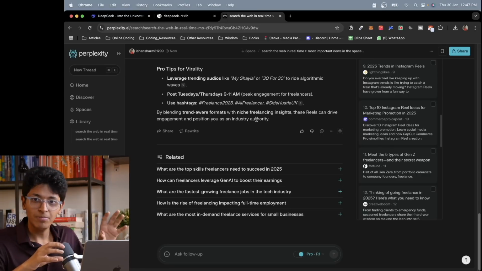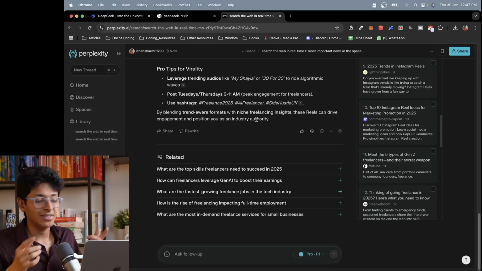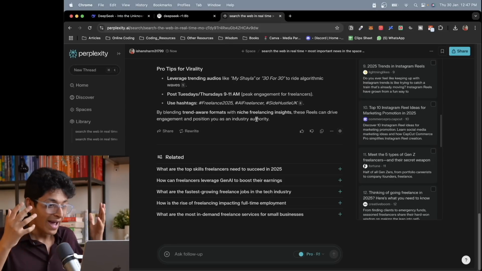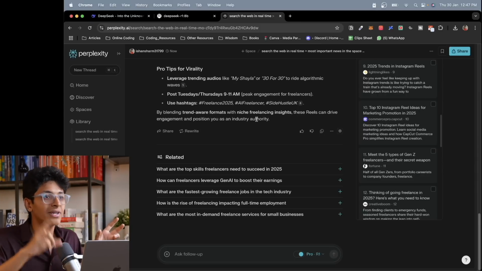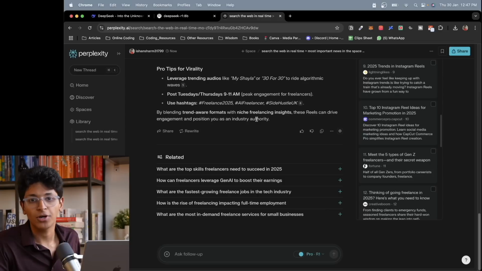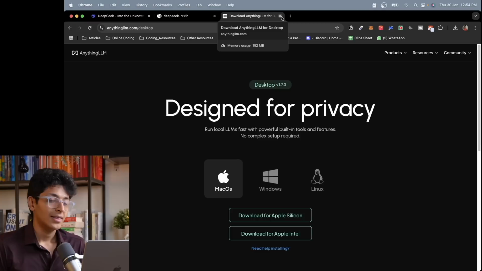I've been using it for a while and I love how you can get the benefits of real-time news and data along with reasoning. This can get you the best answers in terms of research. It can help you out with generating content ideas. It can in general just help you stay ahead of the curve and stay informed. Not only will you get the news, you will also get to know what it means for you using the reasoning model of Deepseek on the Perplexity platform.